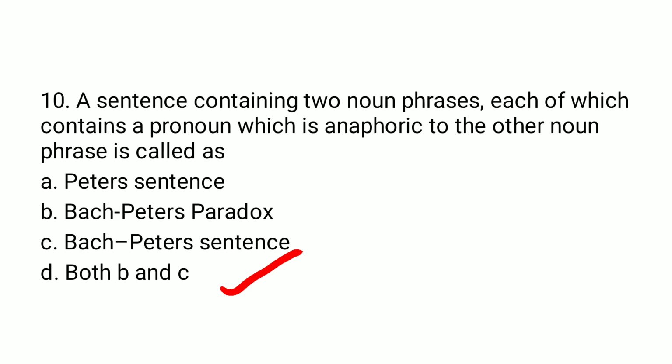Hit is the verb here, and the plane that was chasing him is another NP. Hence there are two NPs, and each of these NPs is carrying a pronoun which is anaphoric to the other noun phrase. Hence this sentence is known as Bach-Peters sentence as well as Bach-Peters paradox.